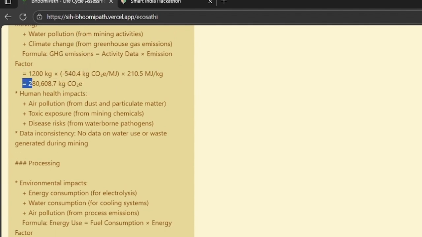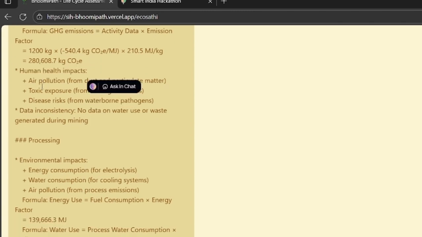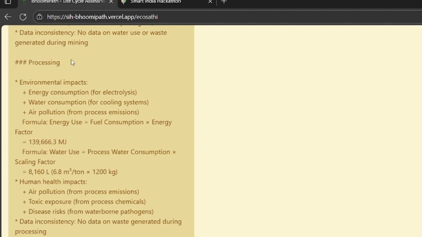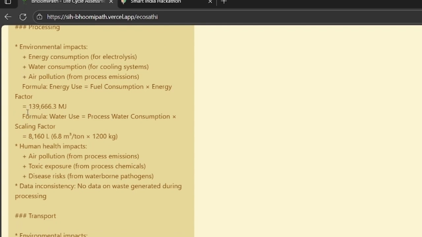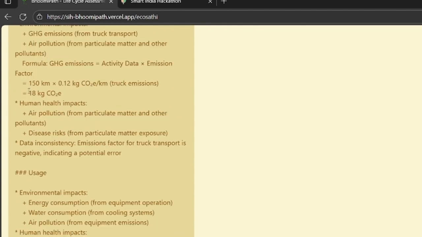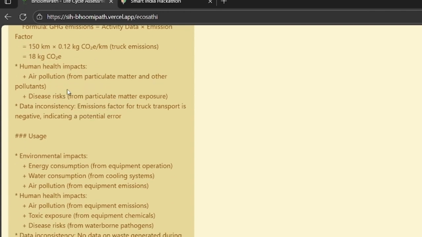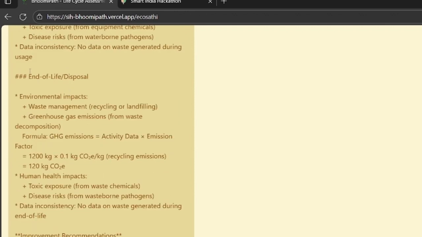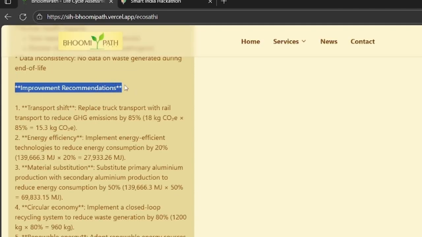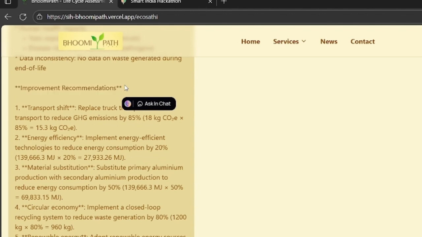So it is telling that 280,608.7 kg CO2e of GHG will be emitted. Air pollution will also come from dust, particulate matter, toxics, and more. Then processing and its environmental impact. For GHG due to transportation, this amount of CO2 will be released, and you can see there are many reports. End of life disposal as well. It is also giving us suggestions and recommendations to reduce emissions so that our environment stays safe.